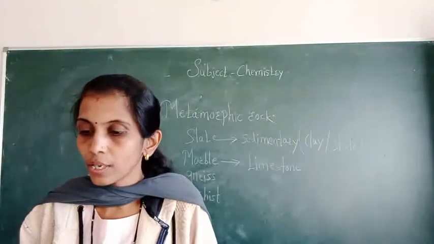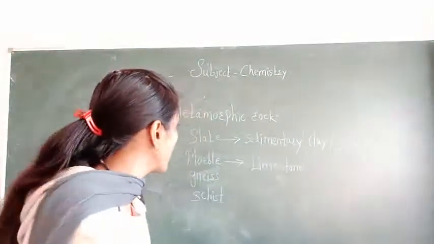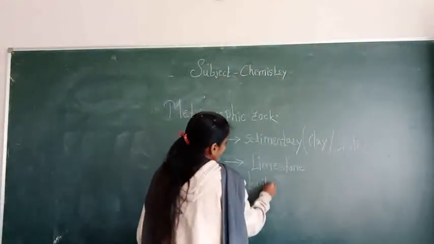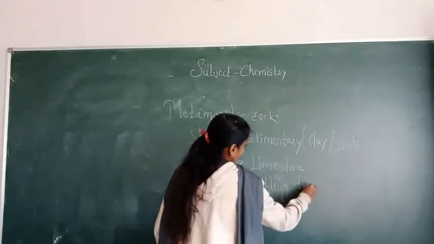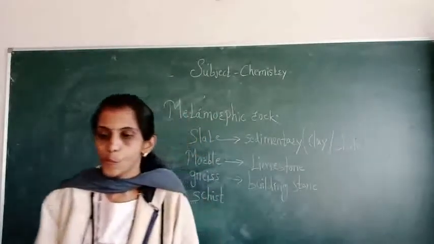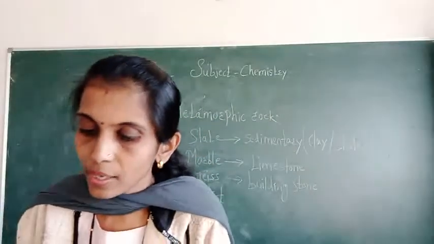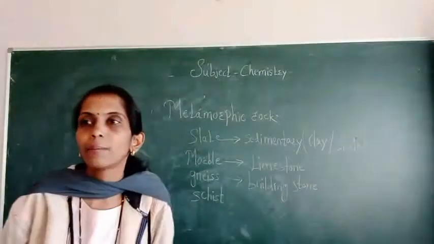It is used as a building stone. And another one is also found in the Himalaya region.